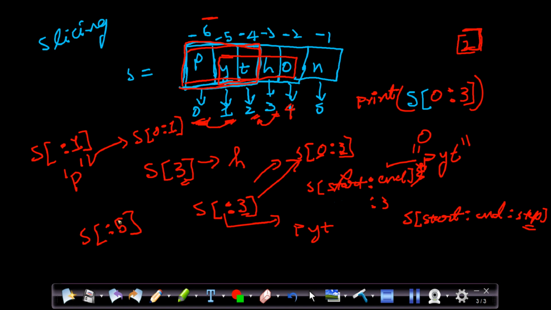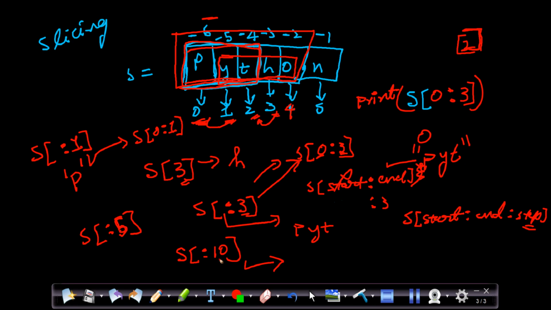Here we have not given the start, in the sense it is 0. 5 minus 1, what is the previous index to the 5? 4, right? So it will print the entire sequence. It will not print the n. And for example, if I give it like this, 10, can you guess what it will print?